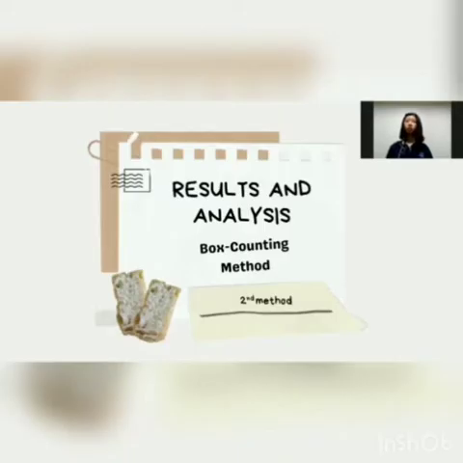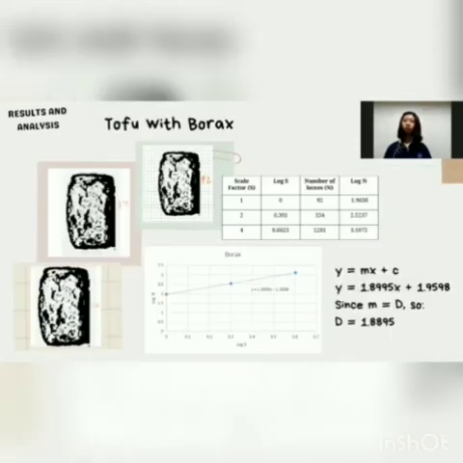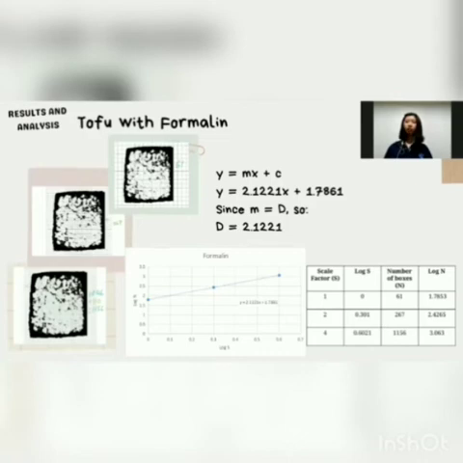The next one is the box counting method. Here we can see the gradient of the line of the graph of non-additive tofu, tofu with borax, and tofu with formalin. For the fractal dimension of the tofu without additive, it can be seen that the gradient is 2.01. And since m is equal to d, the fractal dimension is 2.01 as well. For tofu with borax, from this graph, we can see the fractal dimension is 1.89. And the fractal dimension that we got in this graph for tofu with formalin is 2.12.